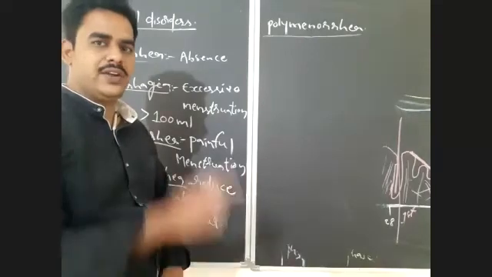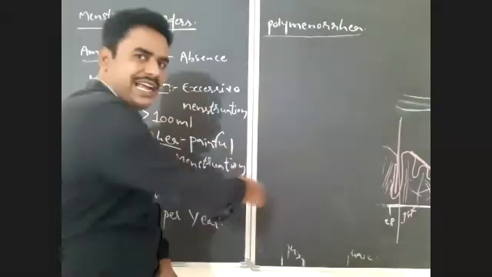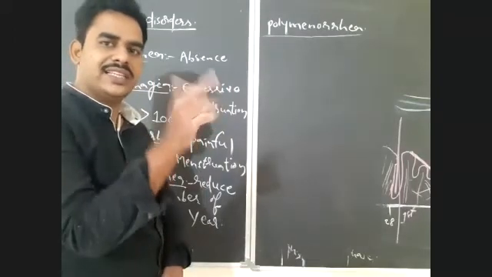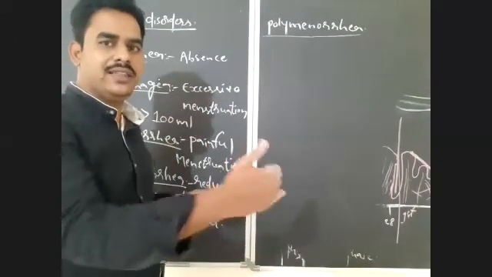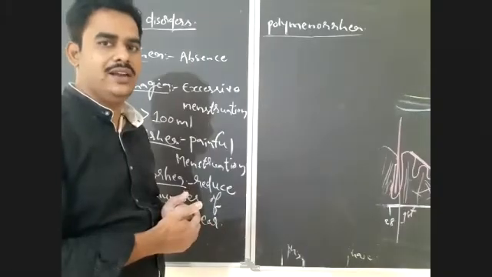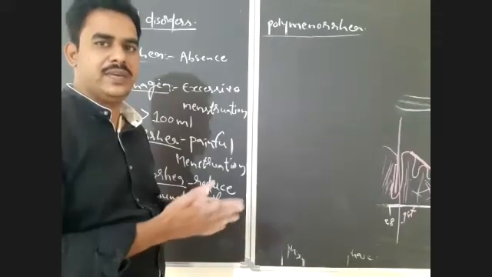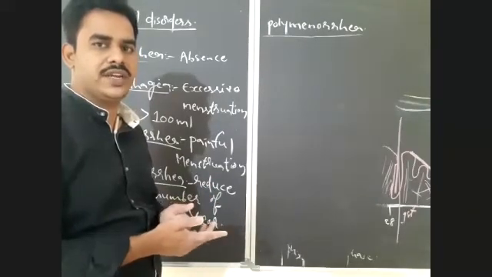See here, there is a reduction in the time required to complete a menstrual cycle. The length of the menstrual cycle will be reduced. Instead of 28 to 29 days, it may be completed within 15 to 16 days.